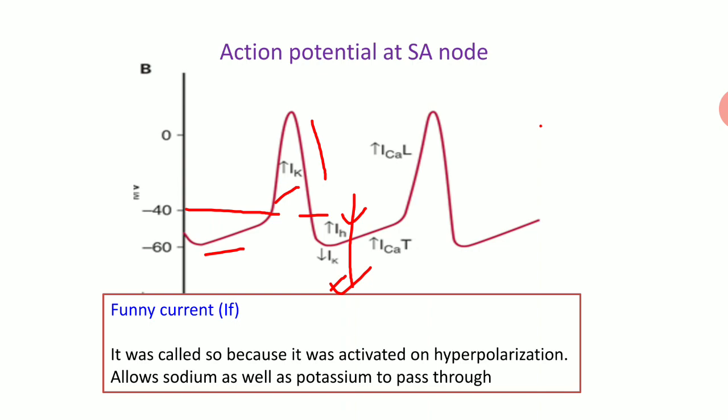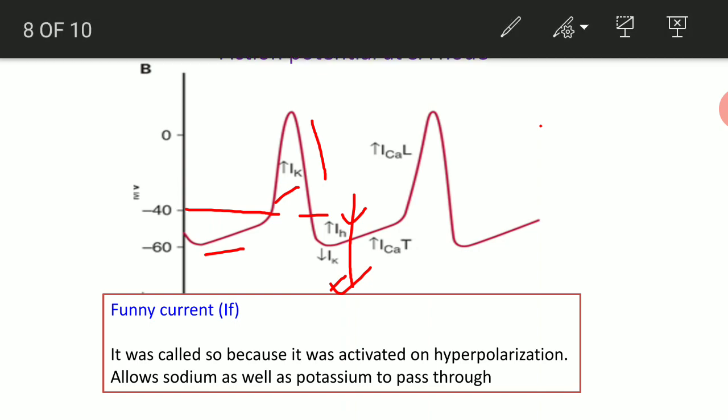potential, and this will be accompanied by the transient type calcium channel. The opening of these voltage gated transient calcium channels will also help in bringing this potential from minus 60 back to minus 40, which is the threshold.